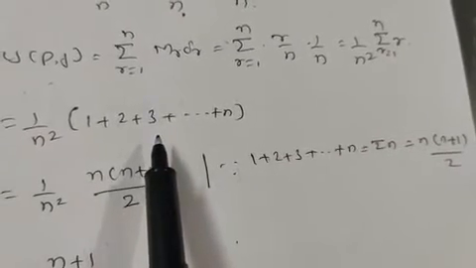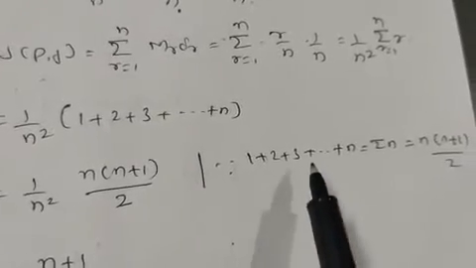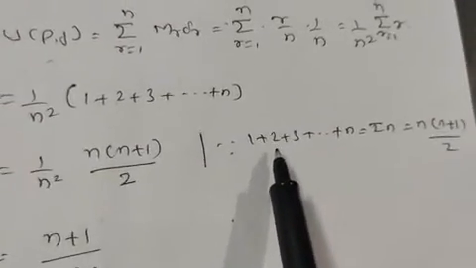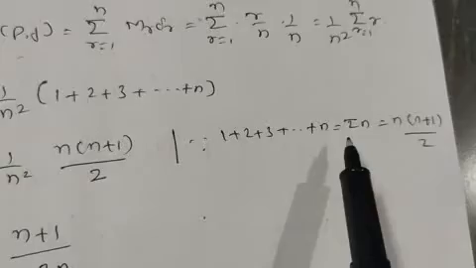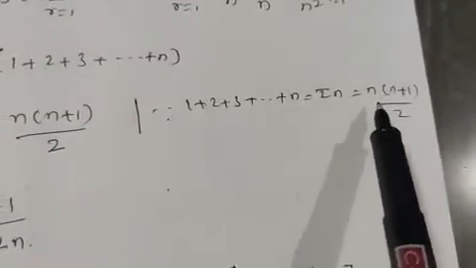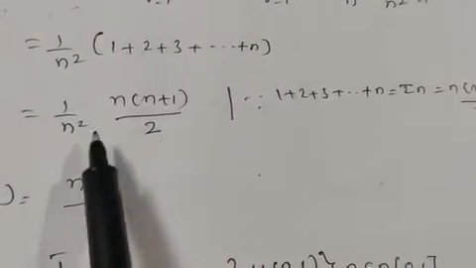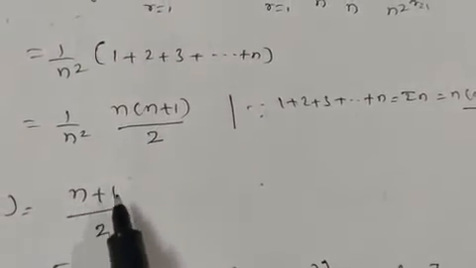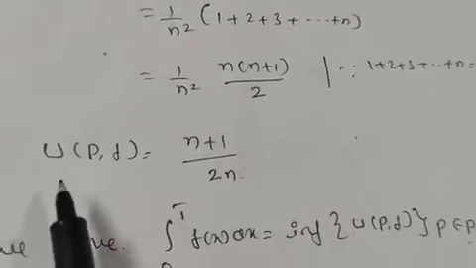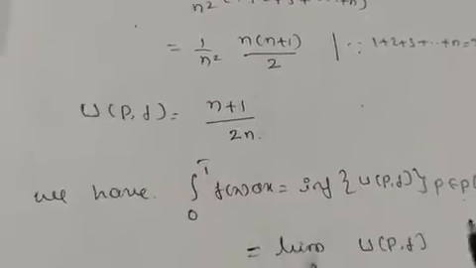That is the mathematical induction method. The sum of n numbers, 1 plus 2 plus 3 up to n, we can also call sigma n. It is equal to n into n plus 1 divided by 2. So U(P,f) equals n into n plus 1 divided by 2 n squared. One n gets cancelled. It is simply n plus 1 divided by 2n. U(P,f) equals n plus 1 divided by 2n.